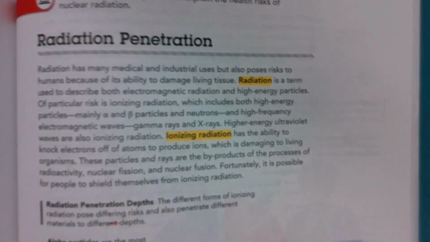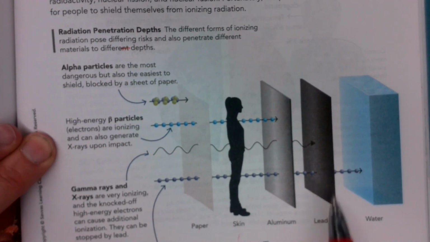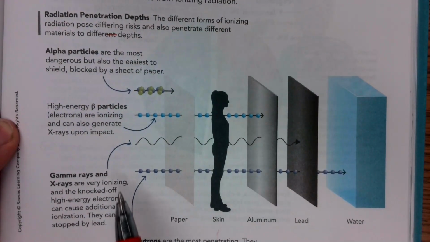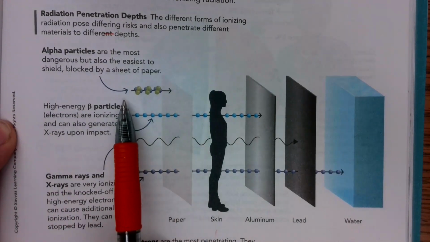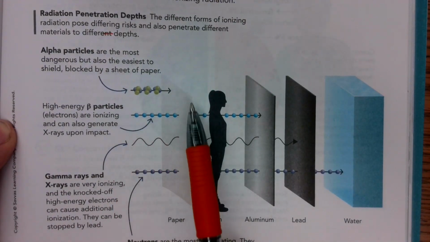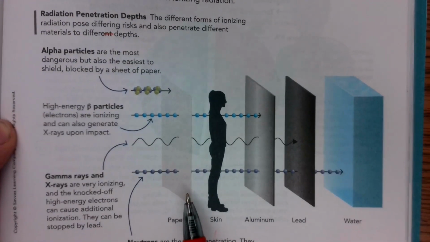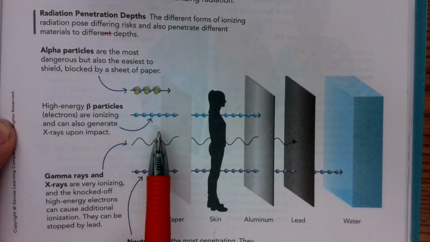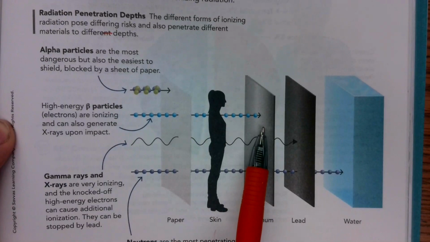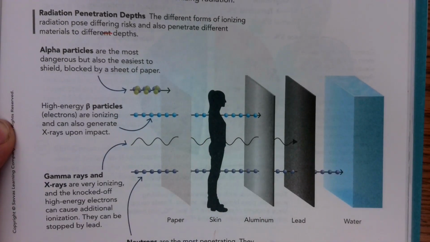absorbing. So if we look down here, they have a nice chart that shows the relative danger of each of these particles. So alpha particles are the most dangerous because they're the largest, but they can be blocked by a sheet of paper. Okay. Beta particles can travel through a sheet of paper, through your skin even, and then an aluminum plate stops it. Okay.